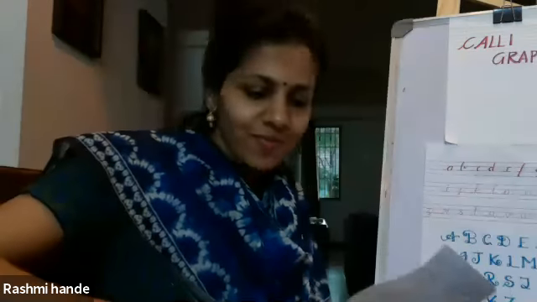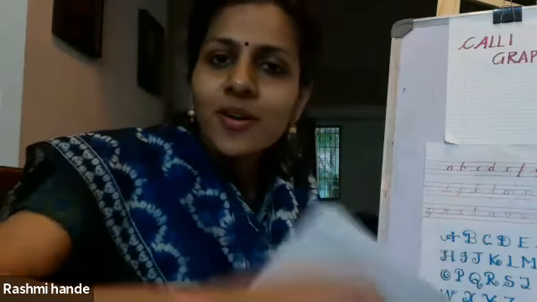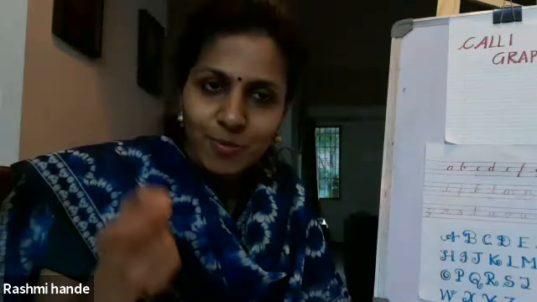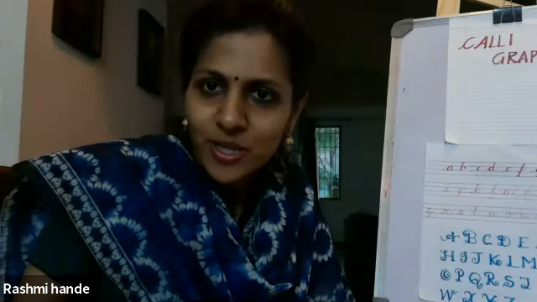Let's start with eight basic strokes that help you convert any of your writing into calligraphy. Get your tools ready: a pencil, an eraser, and any point pen. Even a sketch pen is good.